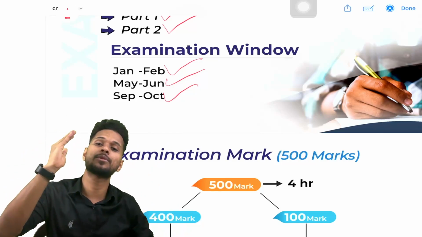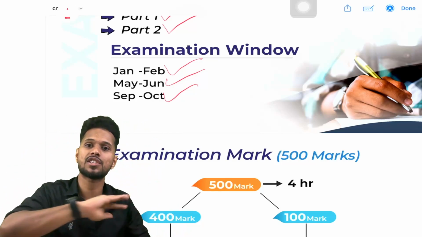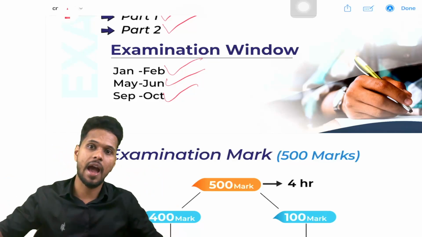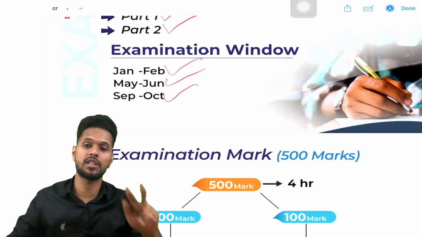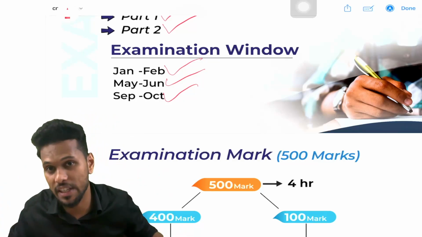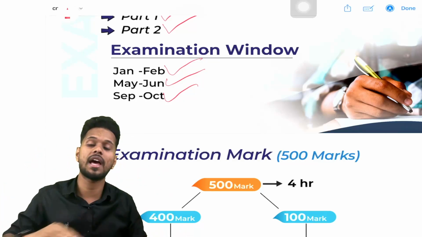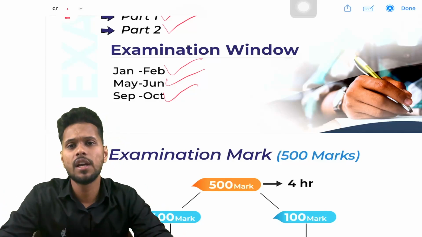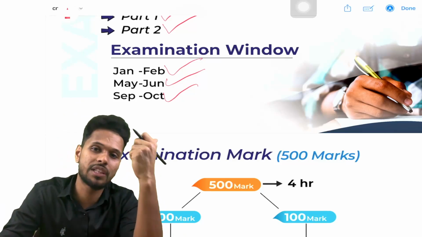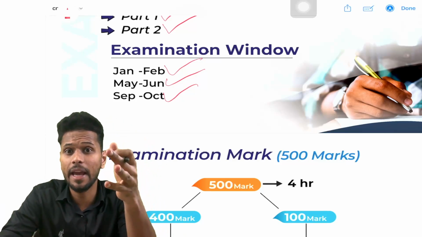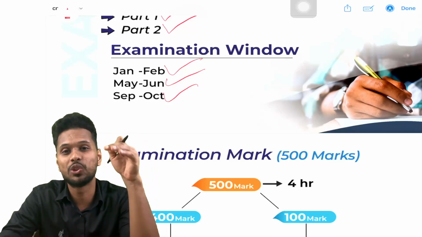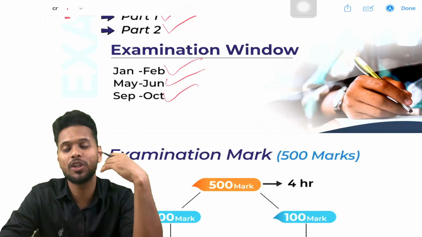You can write the exams from January 1st to the end of February. You have 2 months, and in those 2 months you can write the examination on any date. And also from May 1st to the end of June, in these 2 months you can write the examination on any date. From September 1st to the end of October, in these 2 months also you can write the examination on any date. That means some students are writing the examination on Jan 1st, some on Jan 10, some on June 15th, some on October 28th.